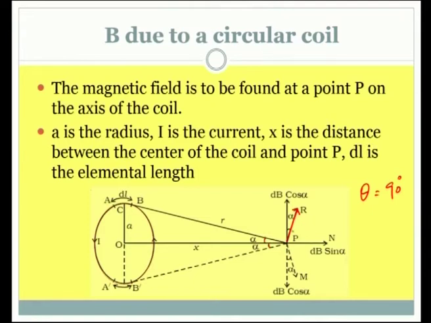So, when we resolve, what component gets cancelled? The cos alpha component of dB gets cancelled and sin component gets added up. So, this has to be integrated. The dB is resolved and we have considered the additive component of the dB, which is the dB sin alpha here, and the integration has to be performed.